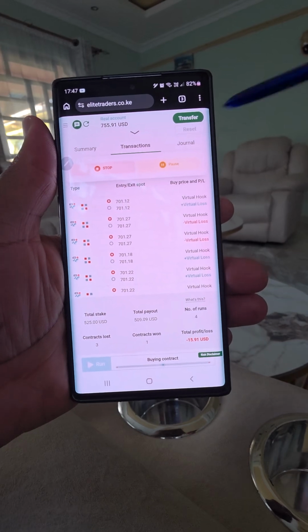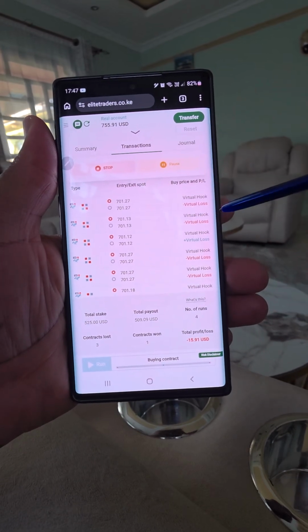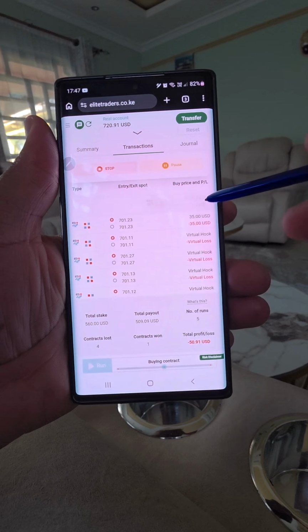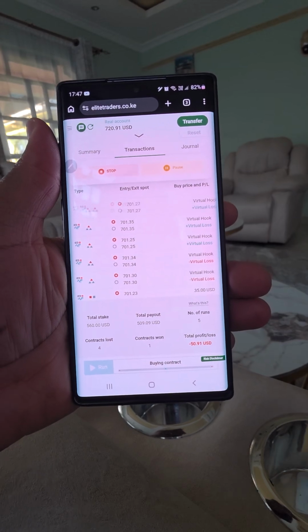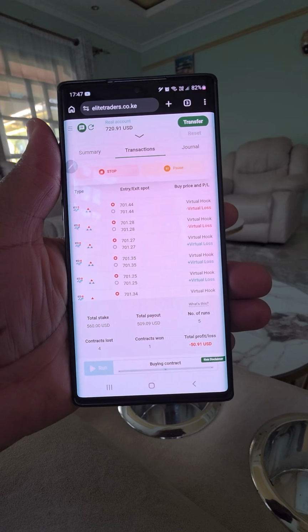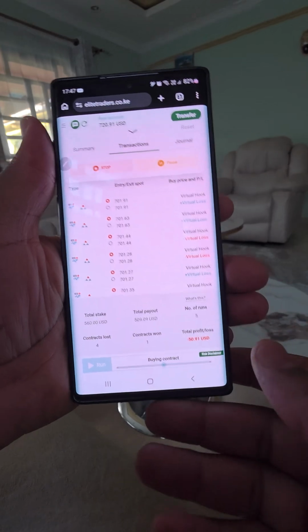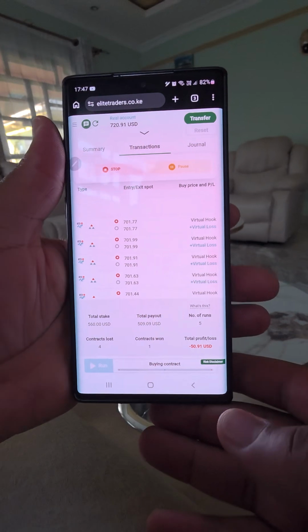So now we are trading. The robot has switched back to even. So we need 3 consecutive. It was a loss, and now it has switched to odd. Okay, the robot has already switched to odd. So we now need 4 consecutive virtual losses to execute the recovery.